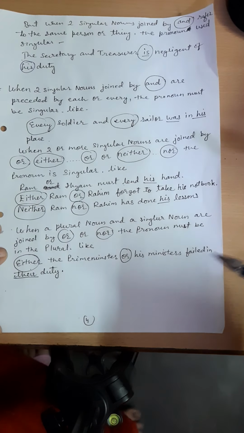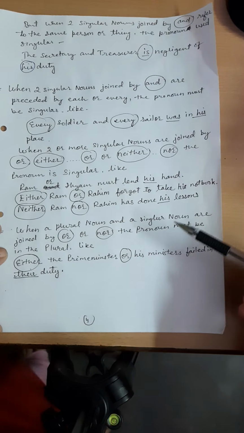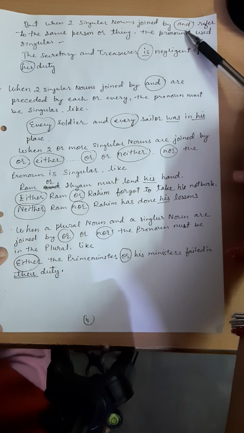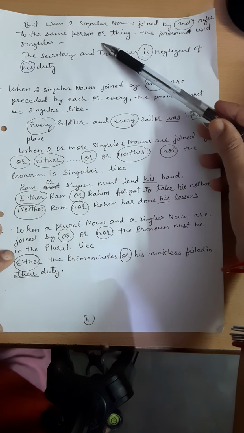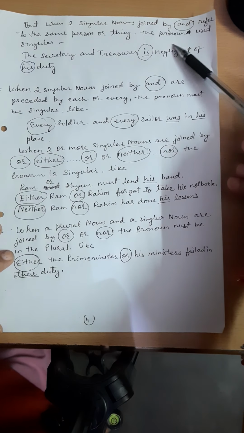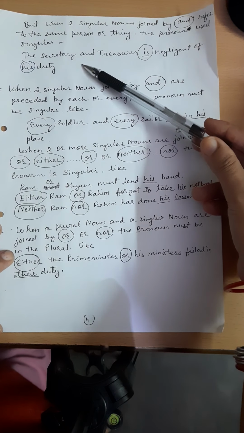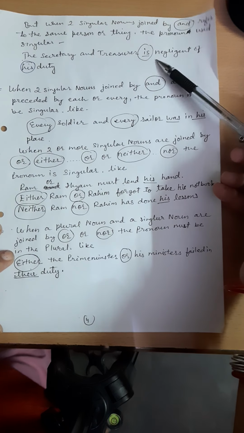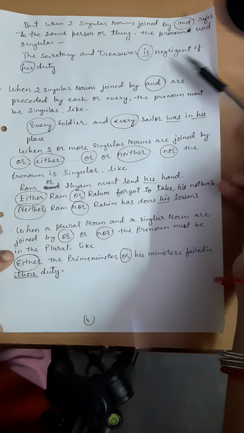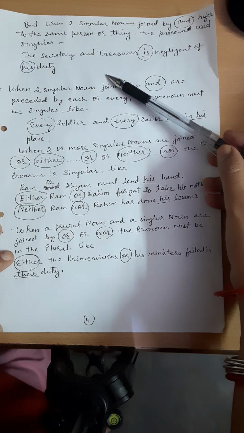Now next, when two singular nouns joined by and refer to the same person or thing, the pronoun used is singular, like "The secretary and treasurer is negligent of his duty." Now understand the example.